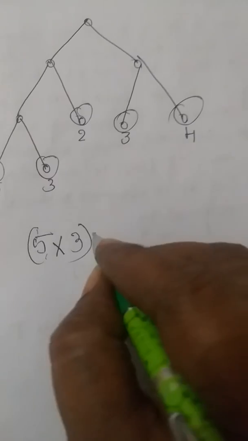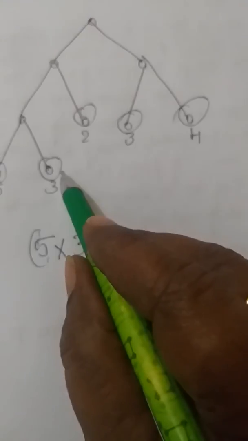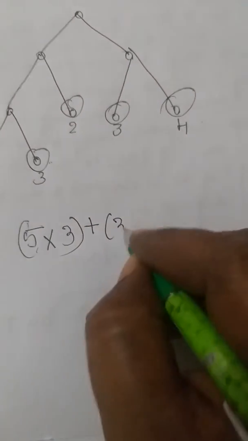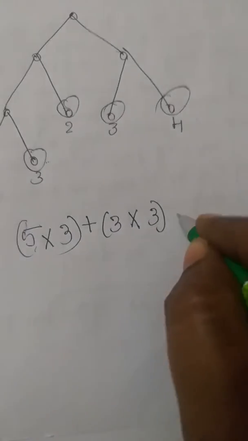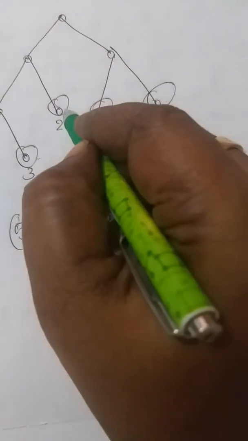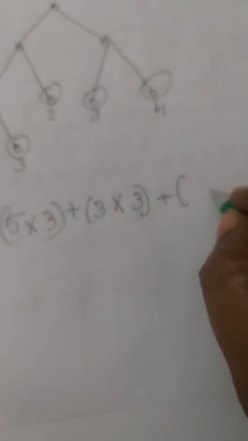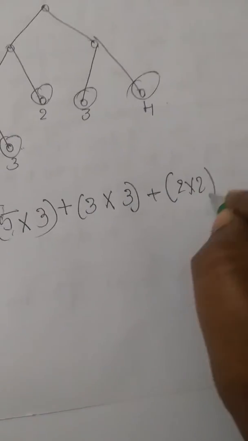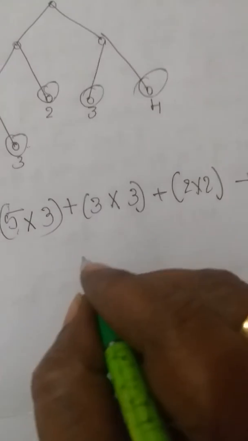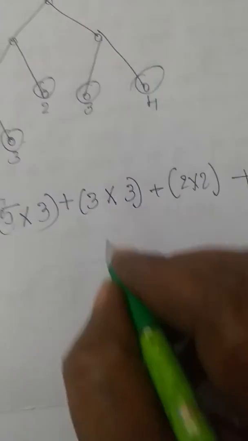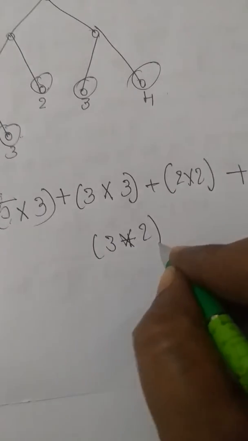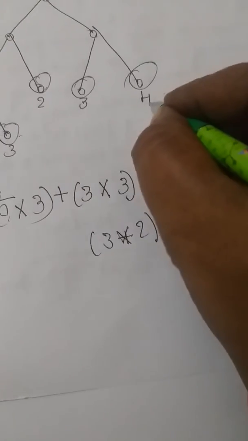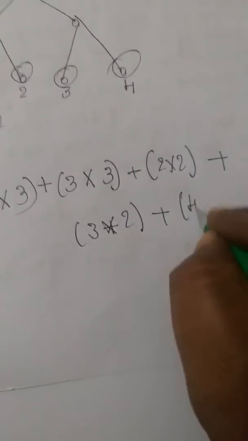Now I am going to take that plus. Now what is the weight of this vertex? It is 3 into what I have to take, level. Level is also 3 again, plus. So level of this vertex is 2 and weight is 2. So I can take 2, 2 plus. So I can come for this vertex. So weight is 3 into level is 2, plus weight of this is 4 and level is 2.